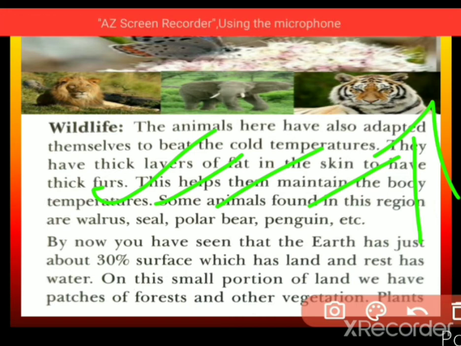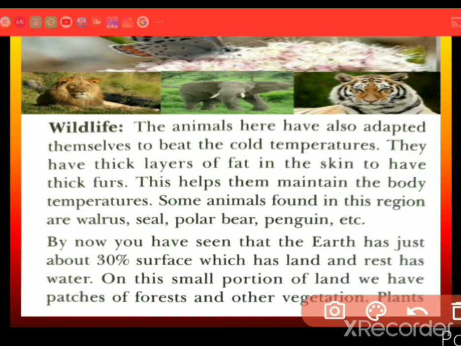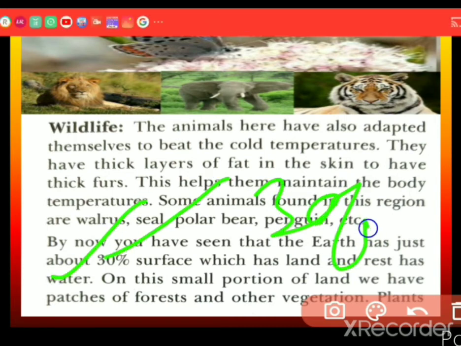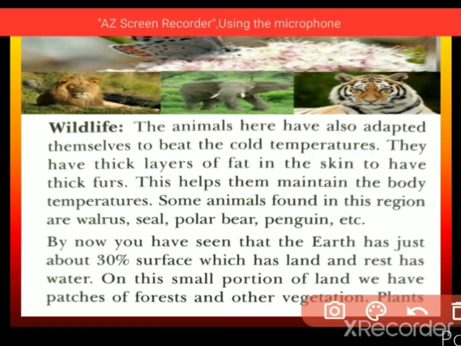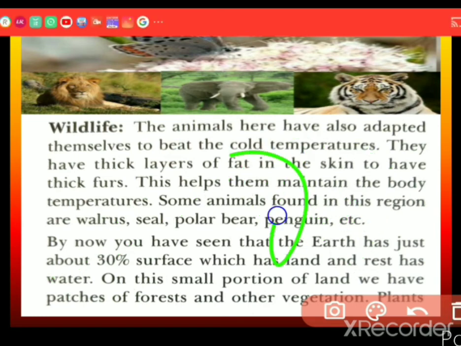Now some more points are there. By now you have seen that the earth has just about 30% surface which is land, and the rest is water. Keep in mind, that 70% is water.